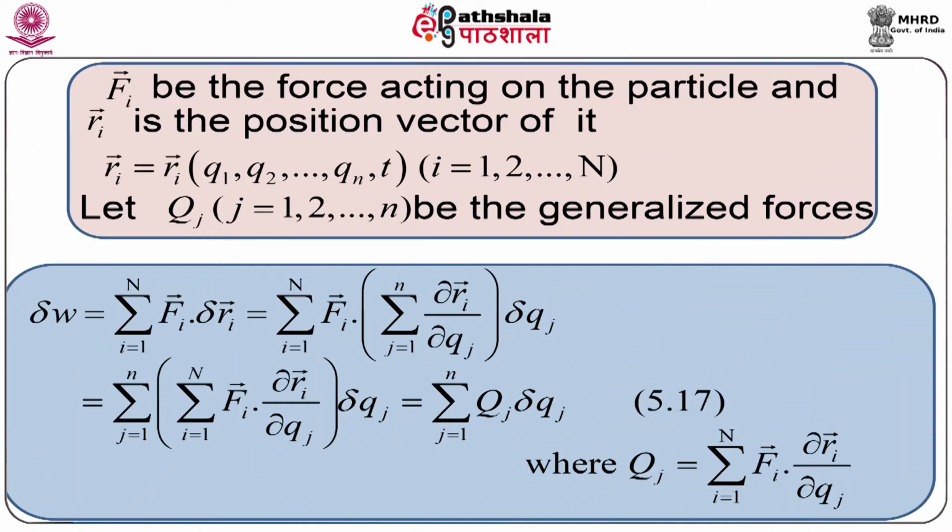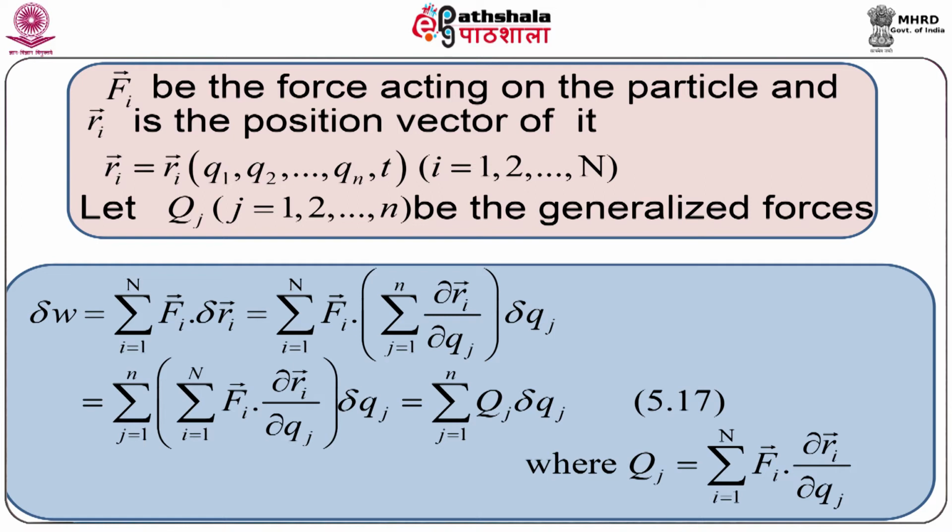Let capital F_i vector be the force acting on the particle and r_i vector is the position vector of the same particle. Therefore, position vector r_i vector can be considered as the function of generalized coordinates q1, q2 up to qn and time t.